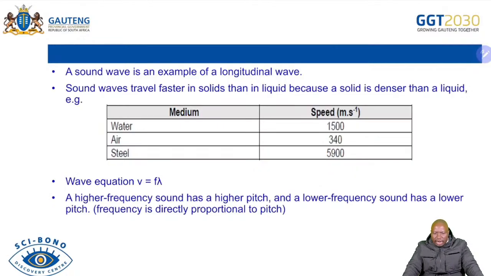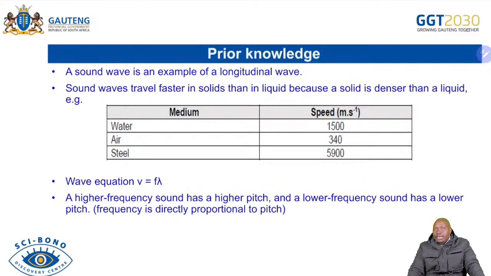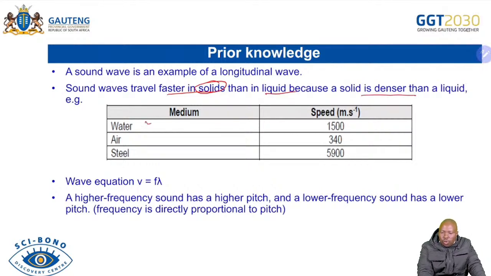Now, I hope that helped us. And already you know that we have different media of sound propagation. Sound travels faster in solids, for example, than in liquids. Solids are denser than liquids. If it's in water, the sound is moving at 1,500 meters per second, but in air, it's 340. So the denser the medium, the faster the sound. In steel, we are talking about 5,900 meters per second. So the medium is important, hence we always talk about the medium of sound propagation.